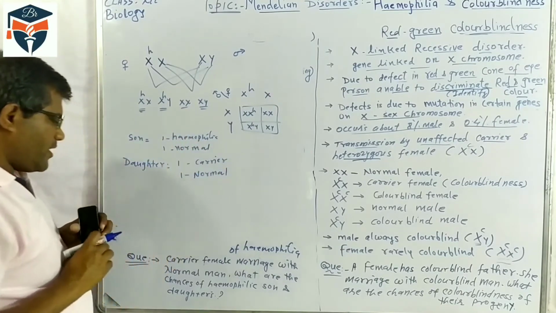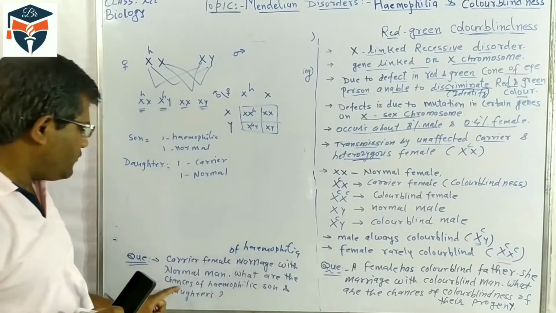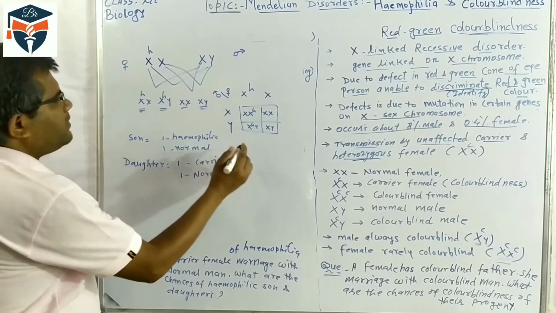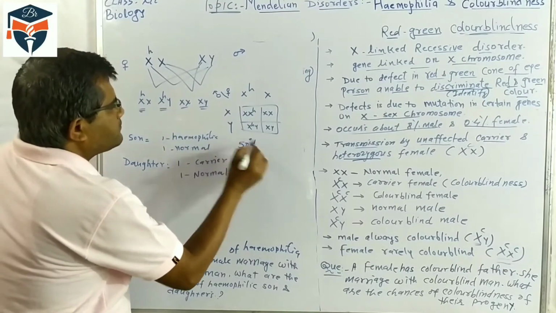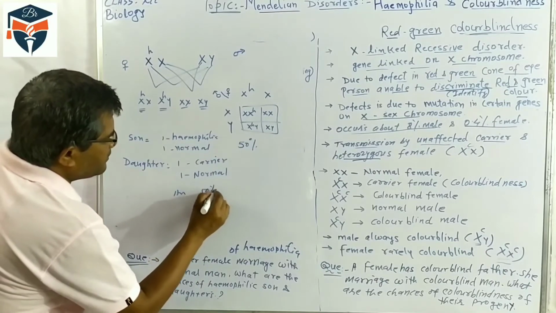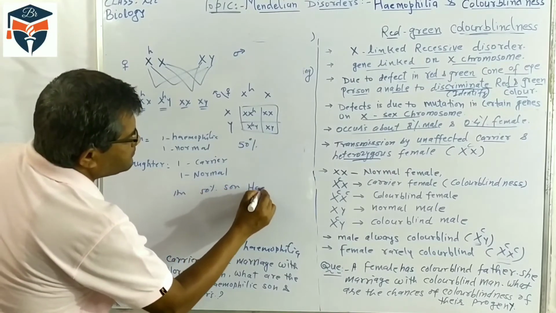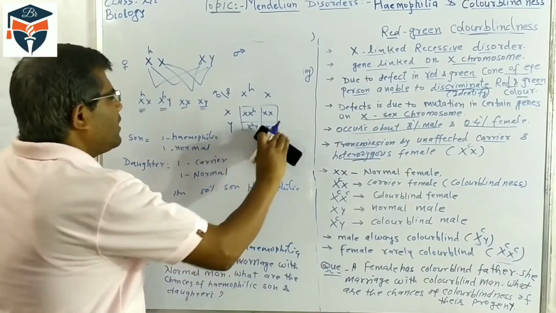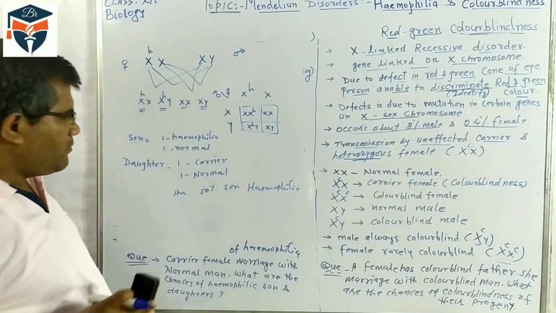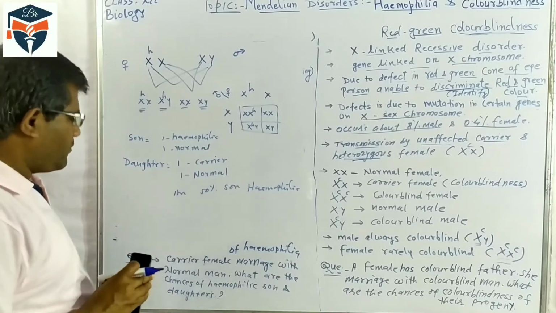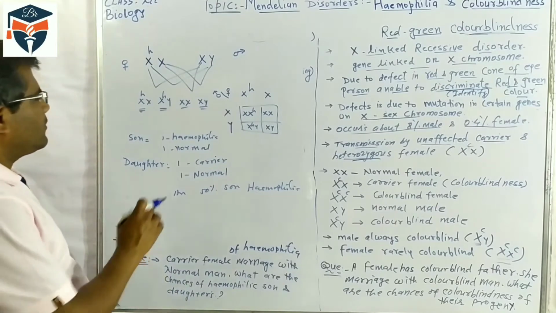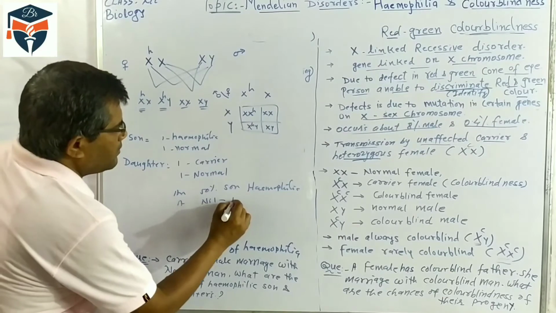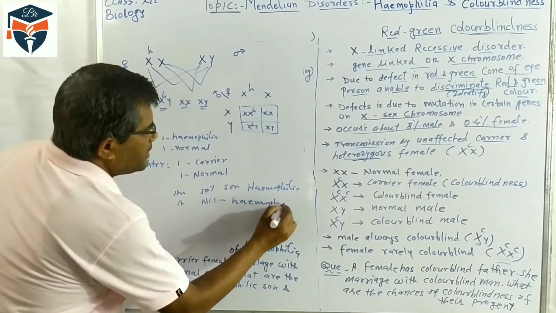Okay. Our question is what? What are the chances of a hemophilic son and daughter? So 50% of sons will be hemophilic. The answer is 50% of sons are hemophilic, because there are two sons only, and out of two, one is affected with hemophilia. And what about daughters? No one. Nil. Hemophilic daughter is 0.